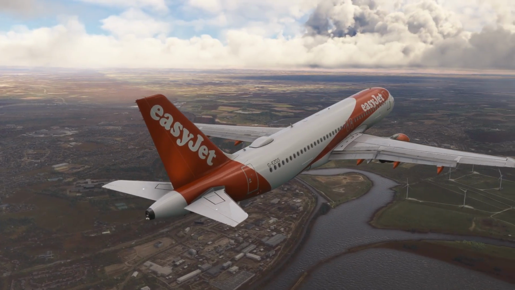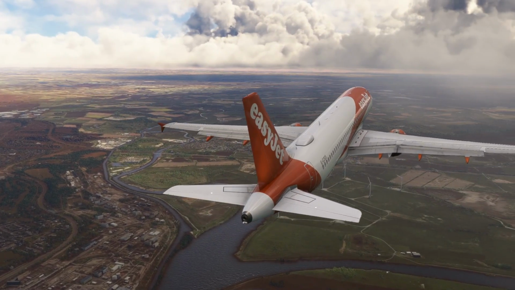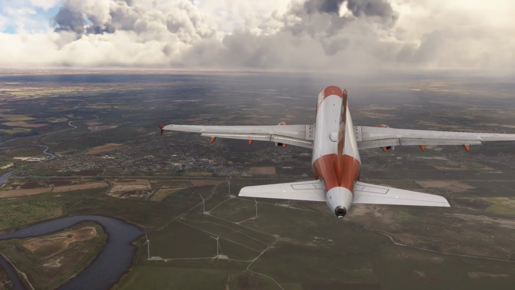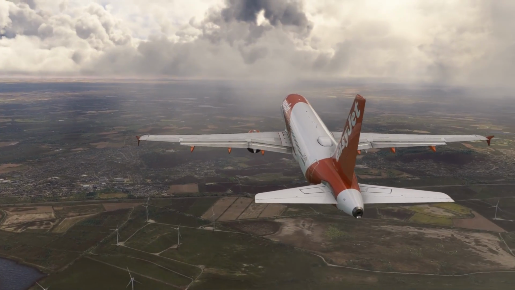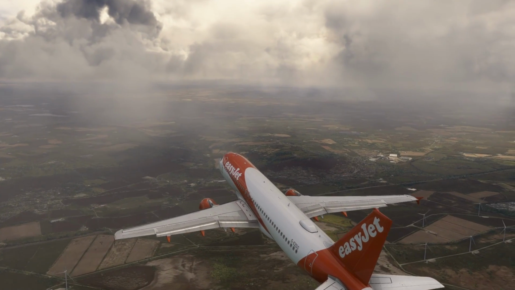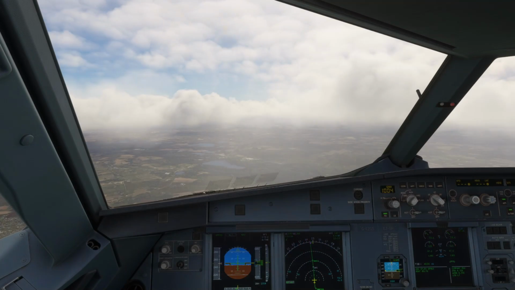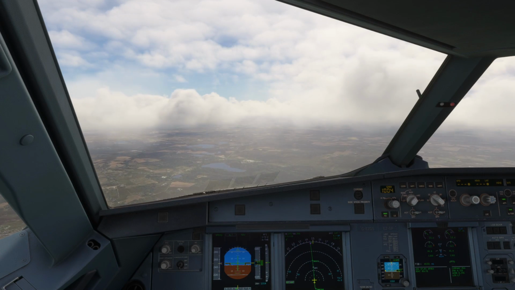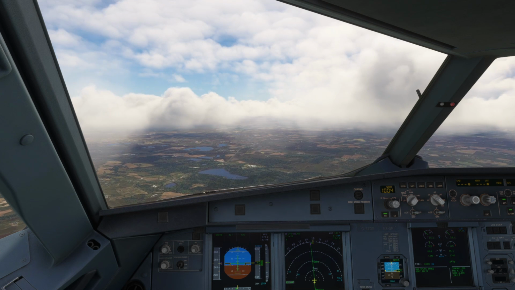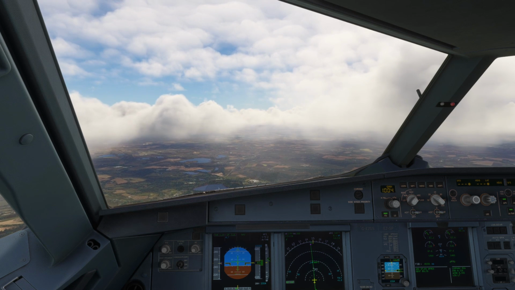34 Alpha Mike, contact departure on 119.855. 119.855 for easy 34 Alpha Mike. Bye bye. Departure, easy 34 Alpha Mike, passing 3,900 for 4,000 on the Nant 2 Victor. Easy 34 Alpha Mike, Liverpool approach, identified. Climb and maintain flight level 100. Climb flight level 100 for easy 34 Alpha Mike.